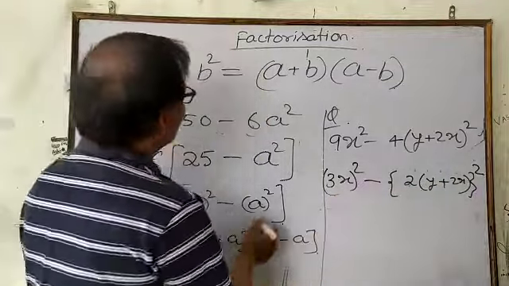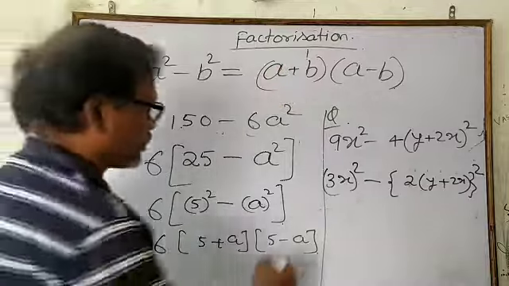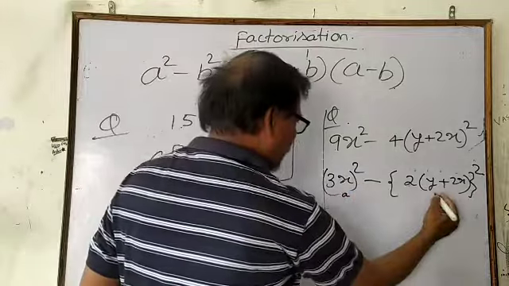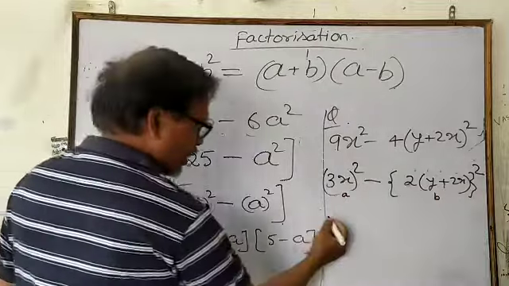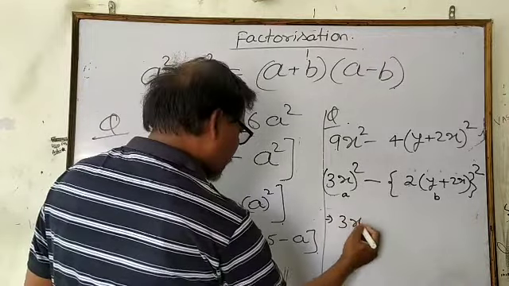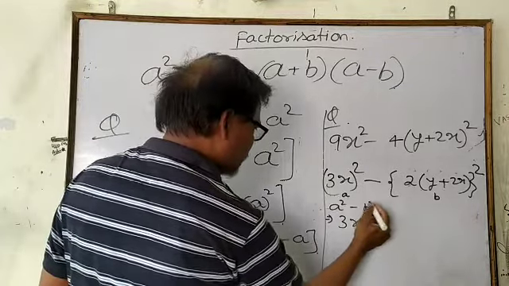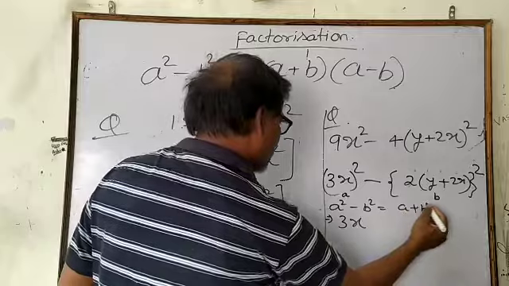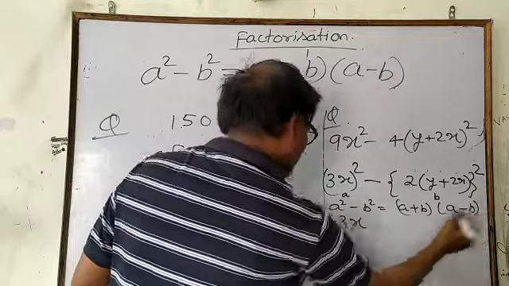Now it will be changed into the a square minus b square formula. This you consider as a and this you consider as b, and use the formula: a square minus b square is equal to (a plus b) into (a minus b).